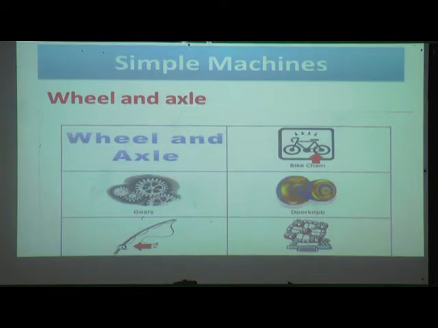Door knobs and fish catching machine or that rod, it has wheel and axle. Last one is giant wheel. It also has wheels and axle. These are some examples of wheels and axle: bike chain, gears, door knobs, fish catching machine or giant wheel.